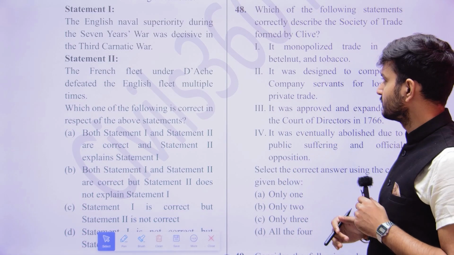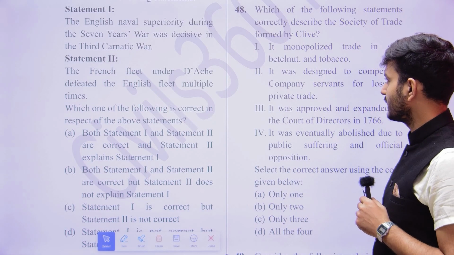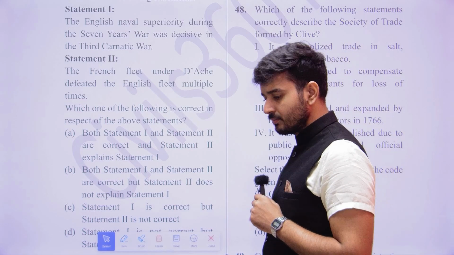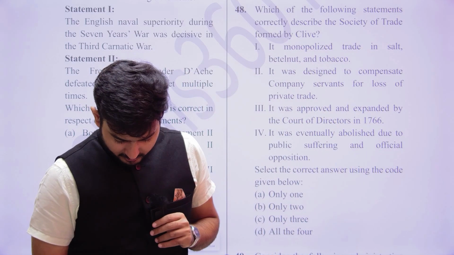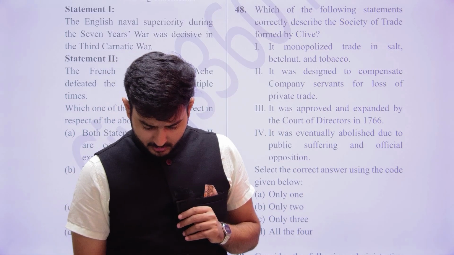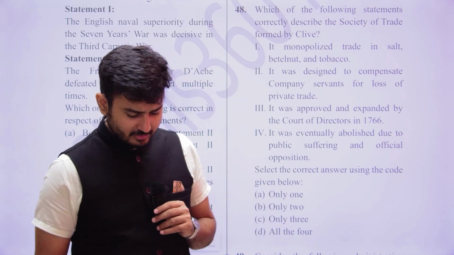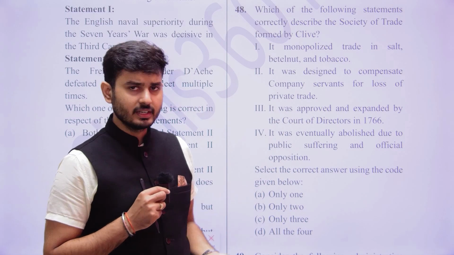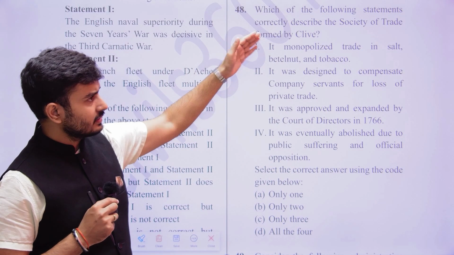So this is correct. It was designed to compensate company servants for the loss of private trade. Now just think, at the company level, private benefit is very important.